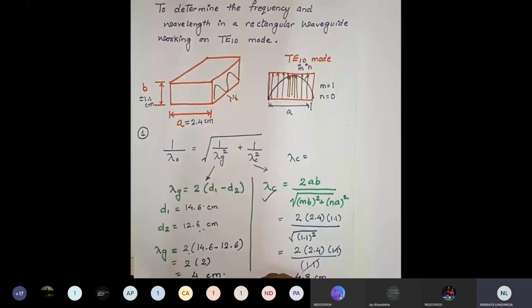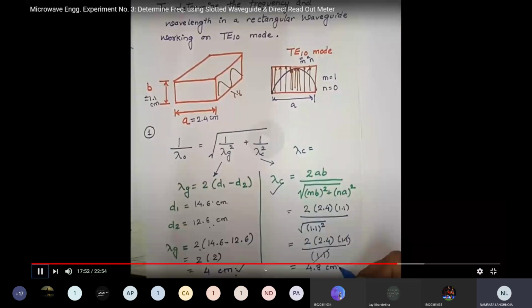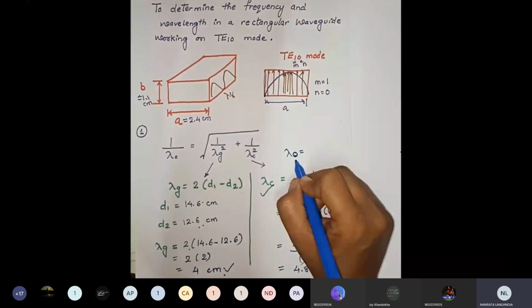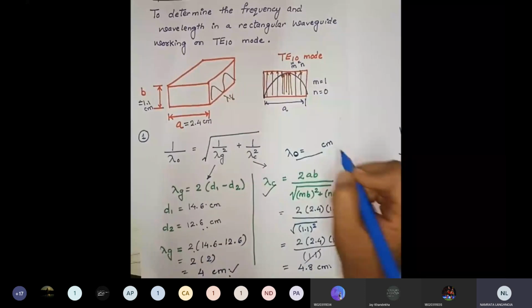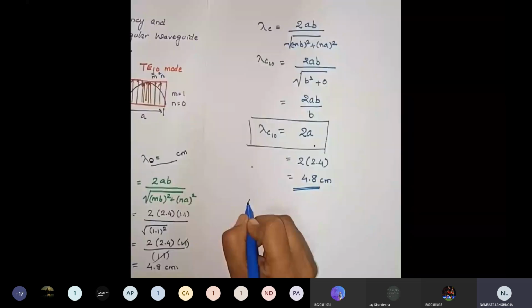Yes, ma'am. Okay, so we are putting these values into this equation, and then we are going to find out lambda 0 for our answer, and that answer will be in centimeters. Once we got lambda 0, we will calculate the frequency value. Frequency is equal to c divided by lambda 0.